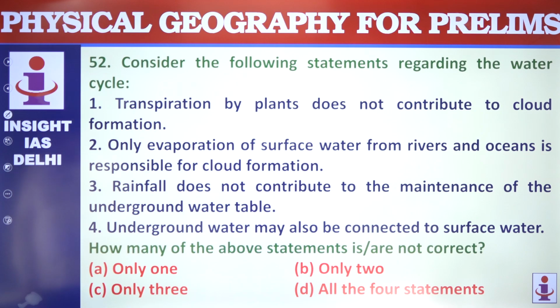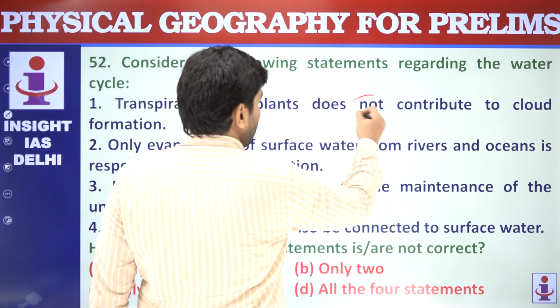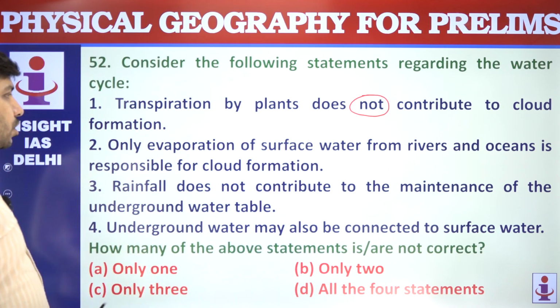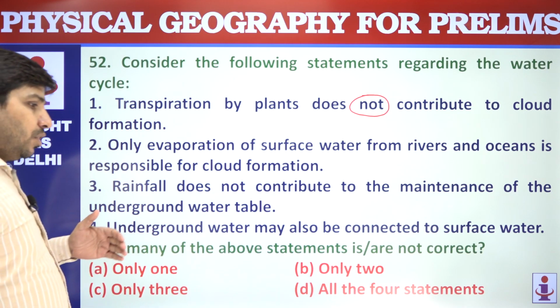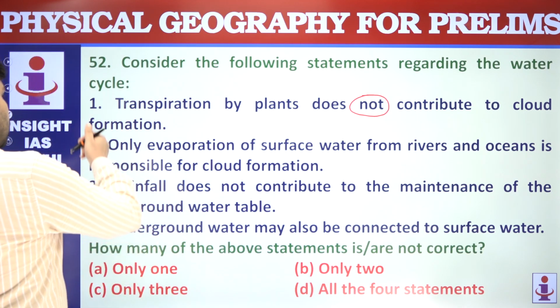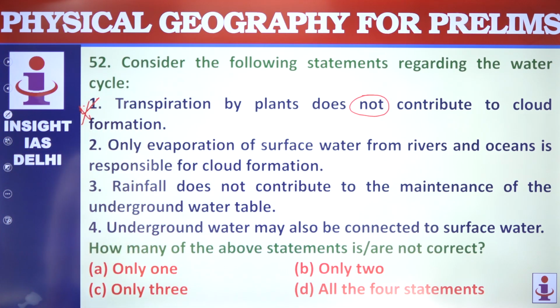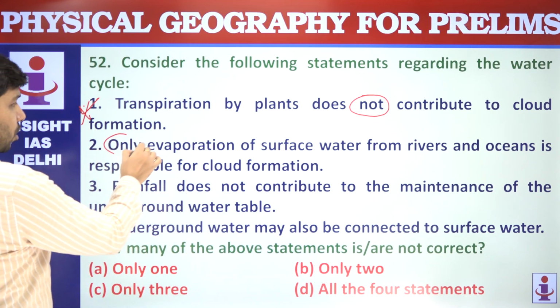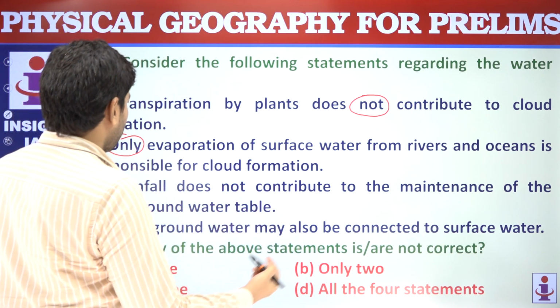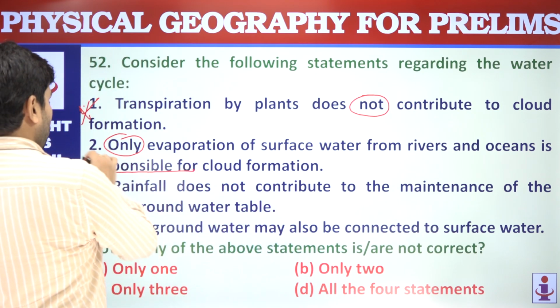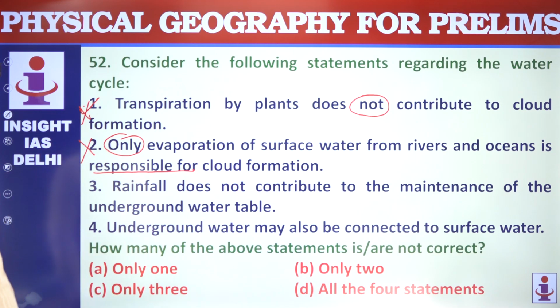Water cycle. Transpiration of plant does not contribute to cloud formation. Does not? It will contribute. Like transpiration, water is coming out from the leaves, so it will contribute to cloud formation. So 1 is not correct. Only evaporation of surface water from rivers and oceans is responsible. No, not only evaporation is responsible.